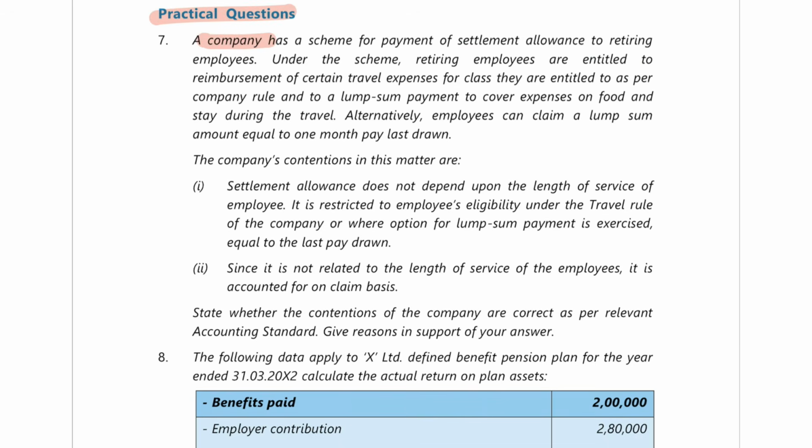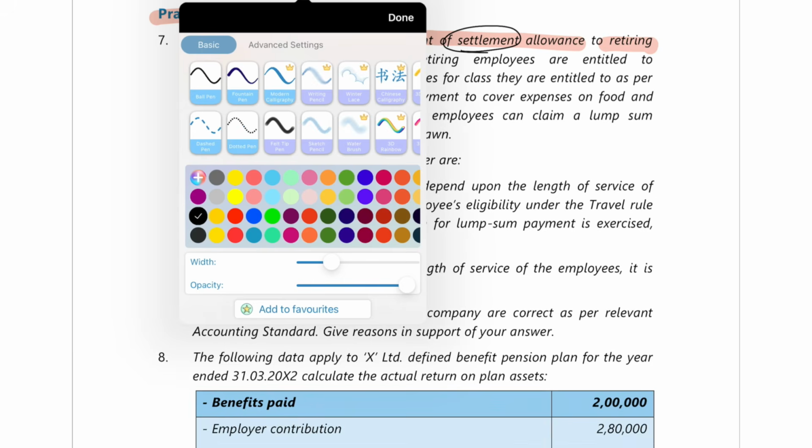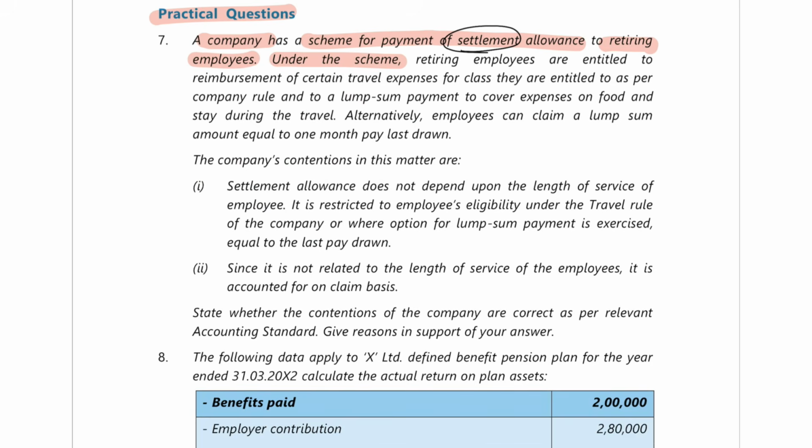So here they say that there is a company and they have a scheme for payment of settlement allowance to the retiring employees. Whoever employees are retiring, they will pay them settlement allowance. Under the scheme, the retiring employees are entitled to get reimbursement of certain travel expenses, and also a lump sum payment to cover expenses on food and stay during the travel. They'll get it as a reimbursement.